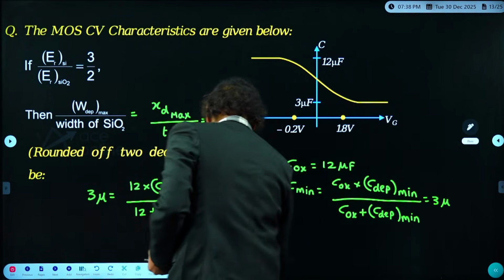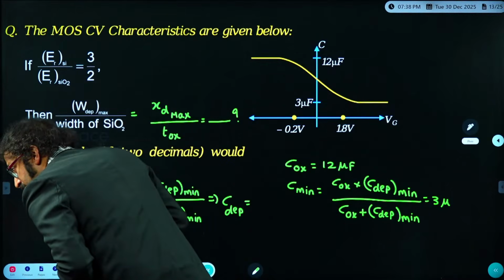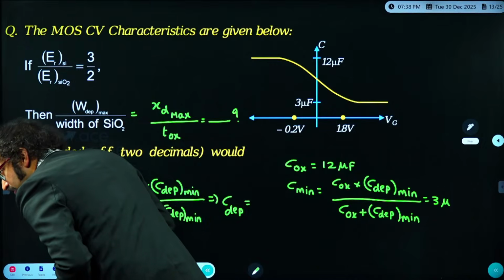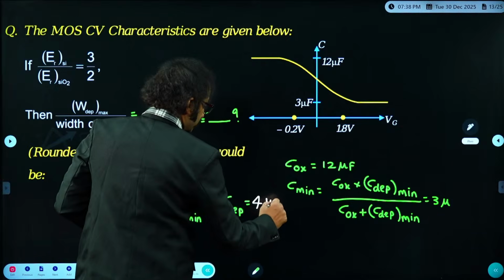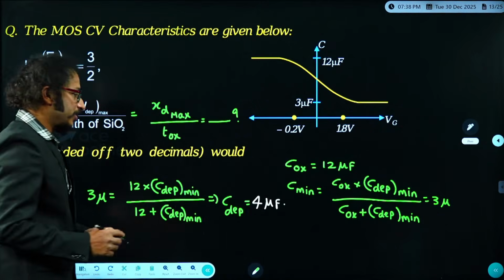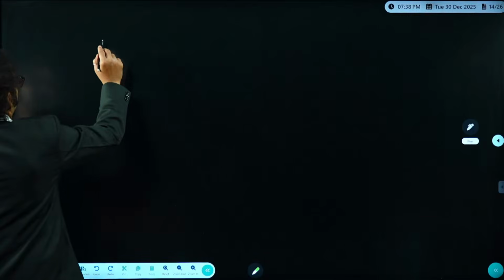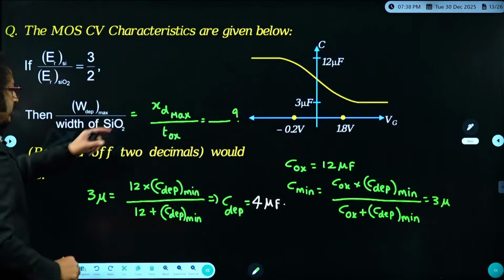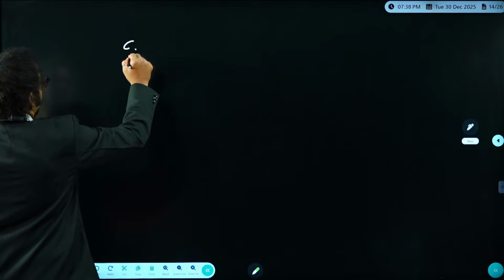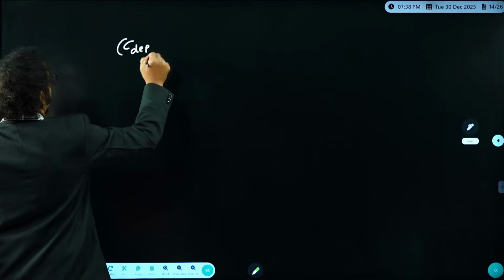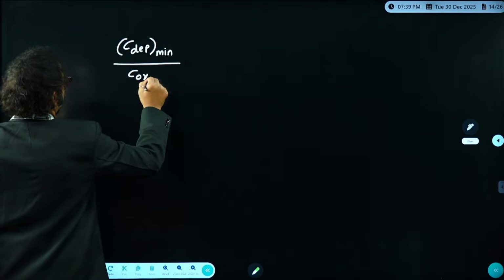Wonderful, dear. You're right, absolutely. Mansoor, Saji, Neville Saji, you're right. It is 4 microfarads. Perfect. So C depletion minimum is 4 microfarads. Now, what exactly do we need to find? XD max by TOX, am I right? Therefore, C depletion minimum by COX, can I divide like this?